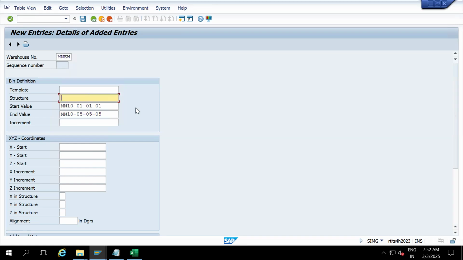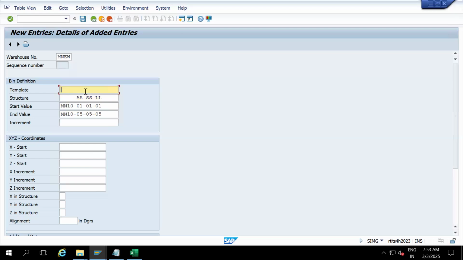Okay, structure. The first 5 characters are going to repeat for each and every bin: MN10 and the dash are constant values that repeat. But the values that change are aisle, stack, level: 01, 02, 03, 04, 05. So 5 empty spaces, then aisle, space, stack, space, level. So this is what you have to give as a structure. Structure means you identify the elements as aisle, stack, and level. These are the bin structures.